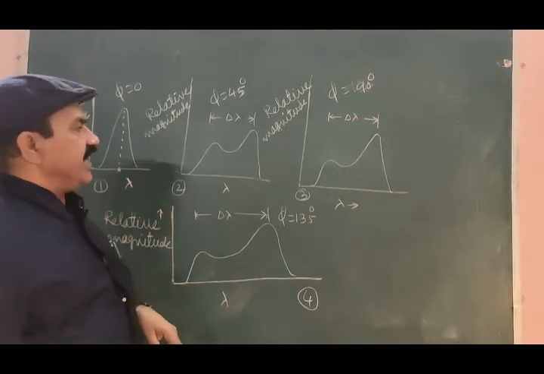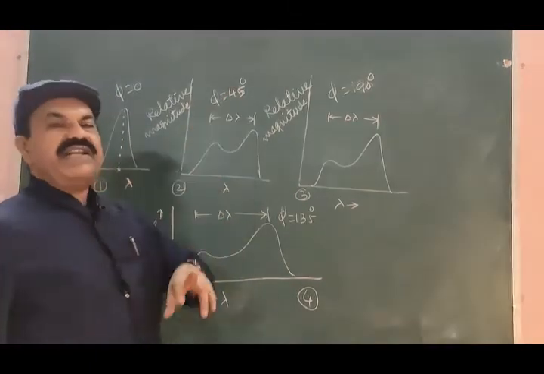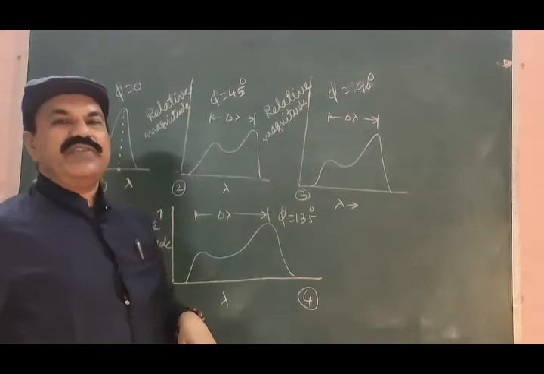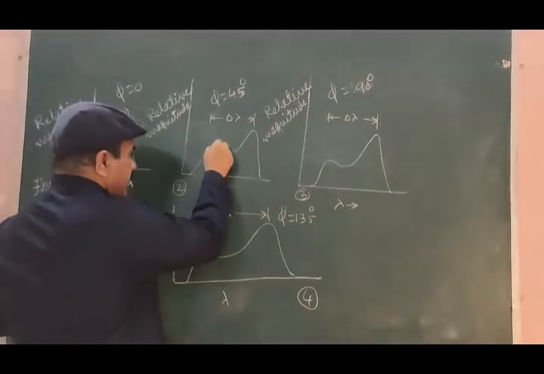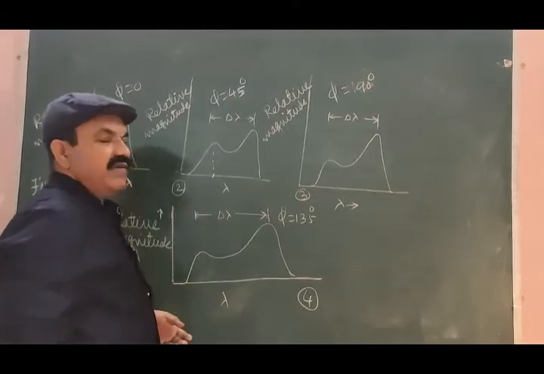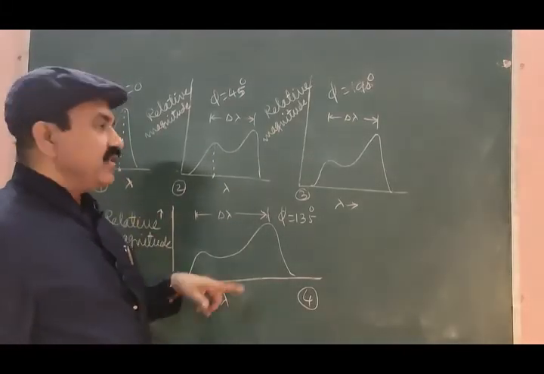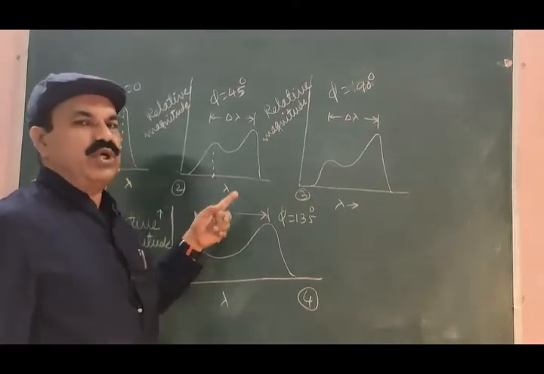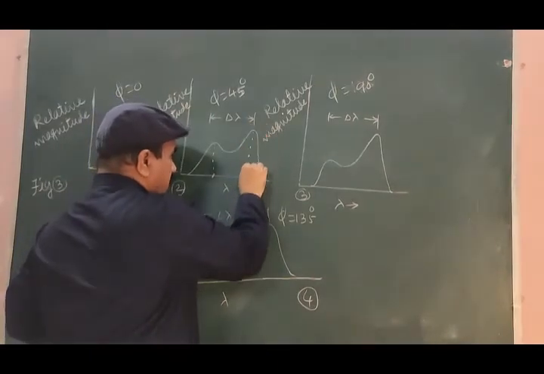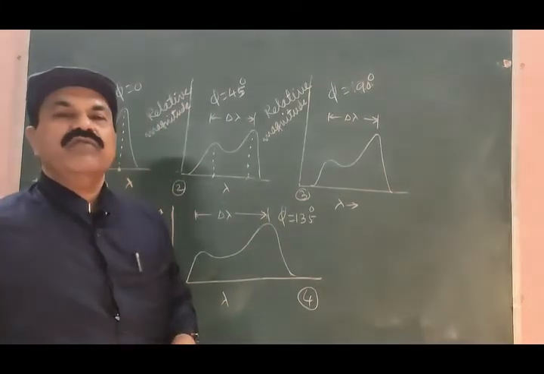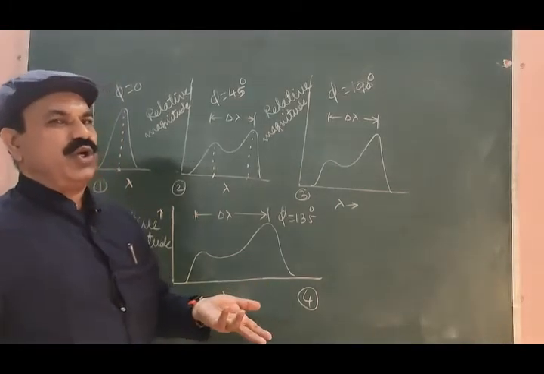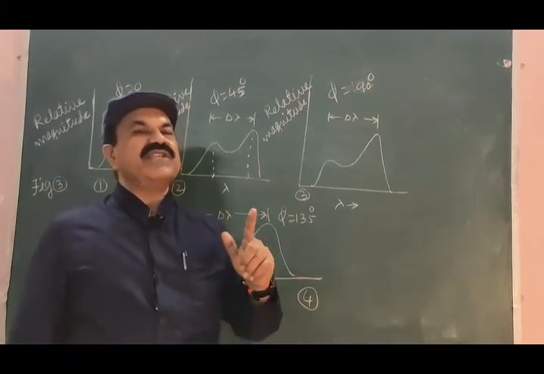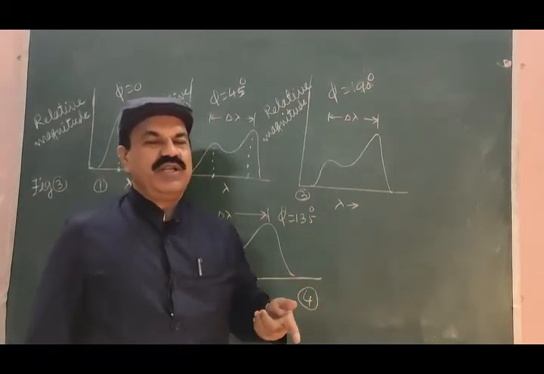Figure 2 from figure 3. The angle of scattering is 45 degrees. The incident photon gets scattered through an angle of 45 degrees. This lambda corresponds to the wavelength of the incident photon. This is known as the substantial portion of the incident photon, and this lambda dash corresponds to the wavelength of the scattered photon. We know the frequency of the incident photon is more, and the frequency of the scattered photon is small.